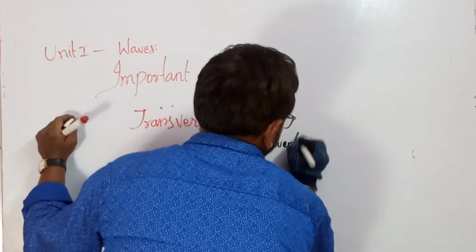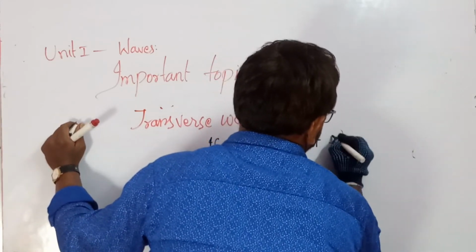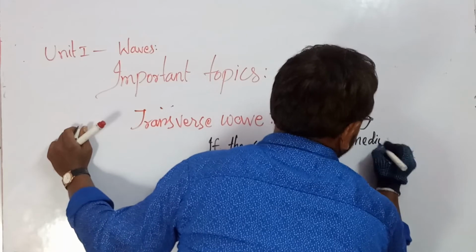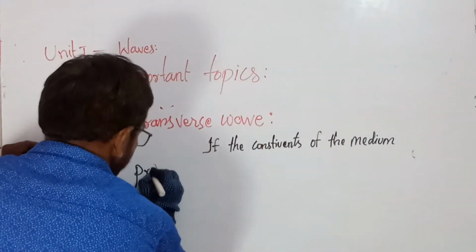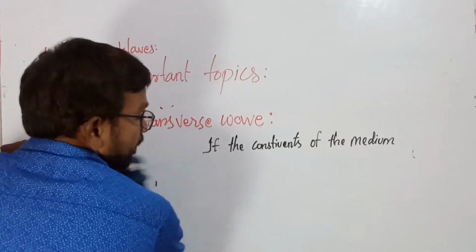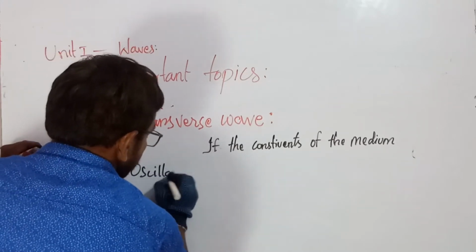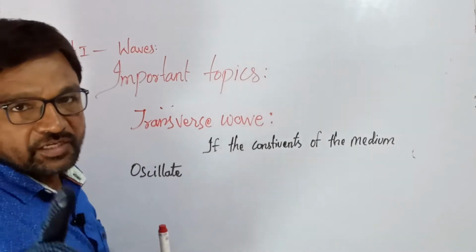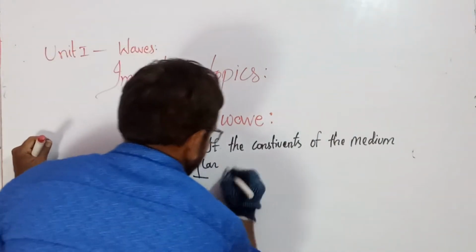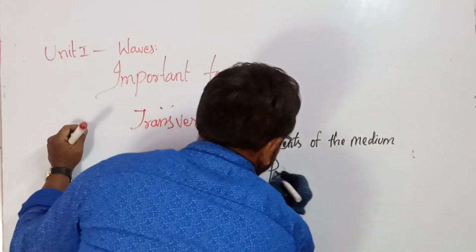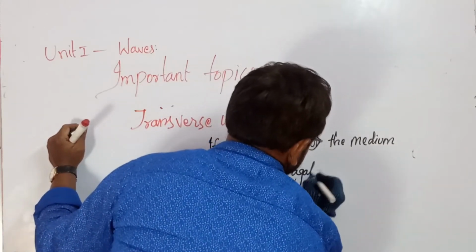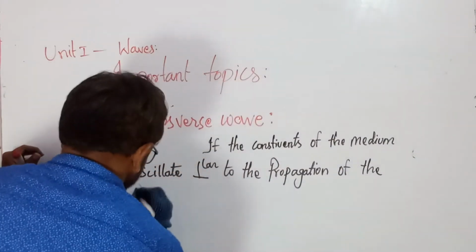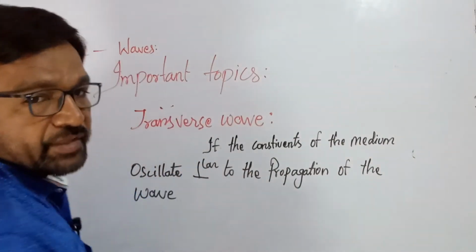If the constituents of the medium oscillate perpendicular to the propagation of the wave, then that is said to be the transverse wave.